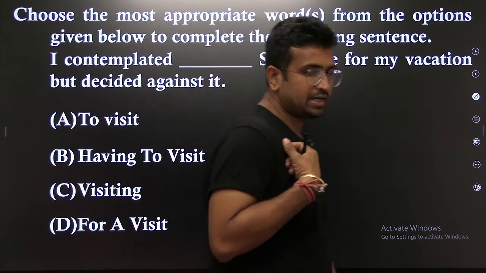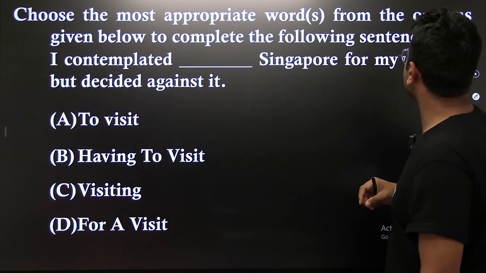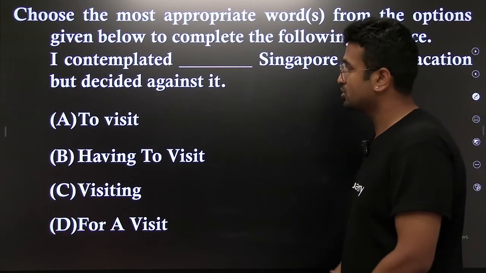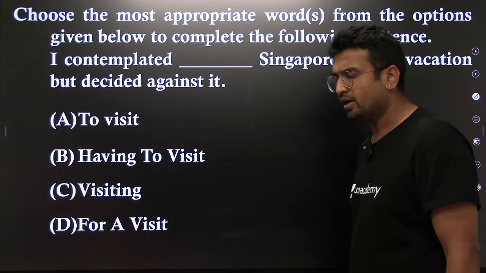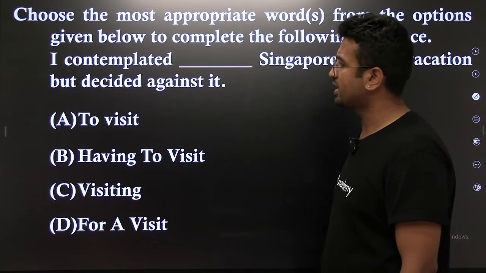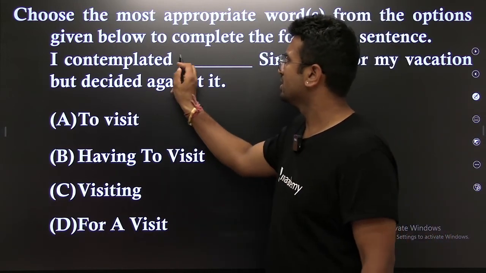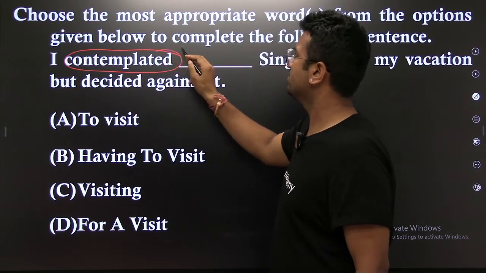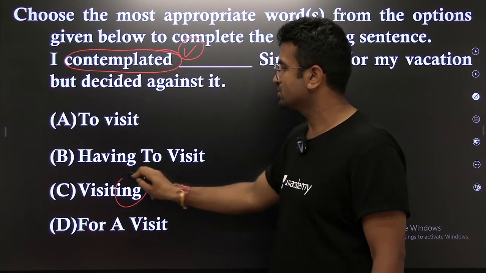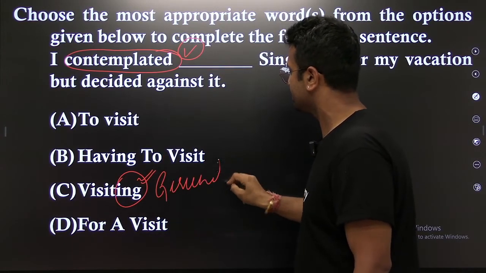I contemplated, matlab ponder karna, think. I contemplated blank Singapore for my vacation, but decided against it. See, in this particular question, when you see this word contemplated, it is a verb, and it's not just a verb, it's a transitive verb. So if it is a transitive verb, it must be followed by gerund, means ing form. That's it. What kind of word? A transitive verb. So it must be followed by ing form, that is gerund, G-E-R-U-N-D, right?